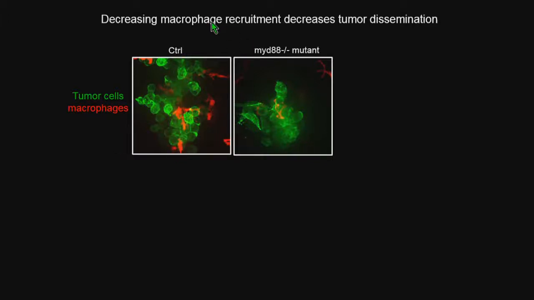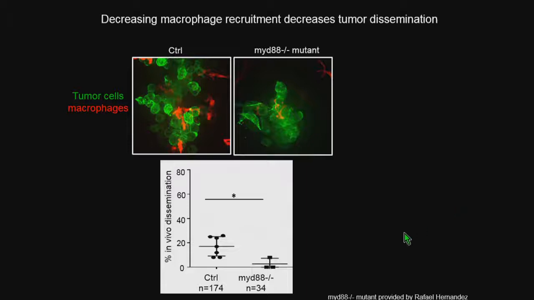We did a reverse genetic CRISPR-Cas9 F0 screen of candidate genes and identified MyD88, a component of the inflammatory response pathway. This is now in the mutant, and in the mutant you see reduced macrophage infiltrate. And how did that affect dissemination? Well, we also saw a reduction in dissemination.